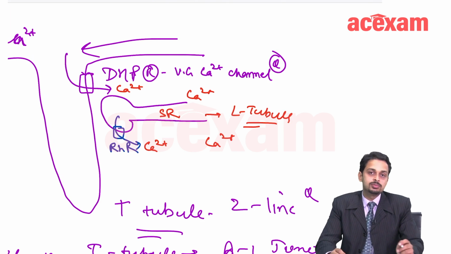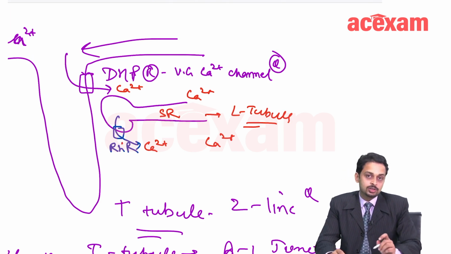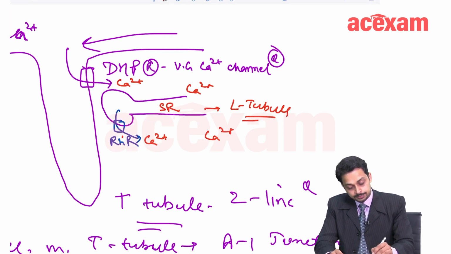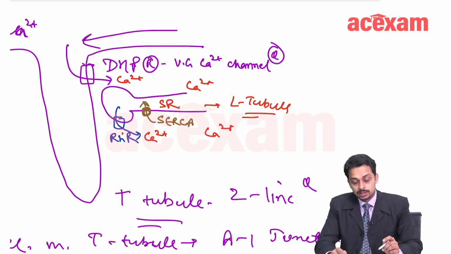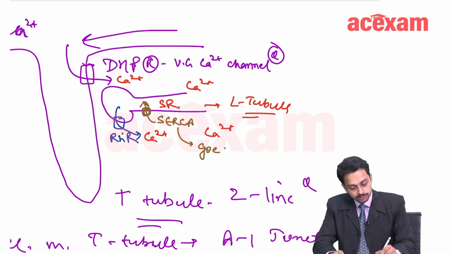So, this sarcoplasmic reticulum is known as L tubule, right? So, the ryanodine receptor is present on the L tubule, through which calcium comes out. It has another channel, which is known as SERCA, the smooth endoplasmic reticulum calcium channel. What it does is, through SERCA, calcium goes in.